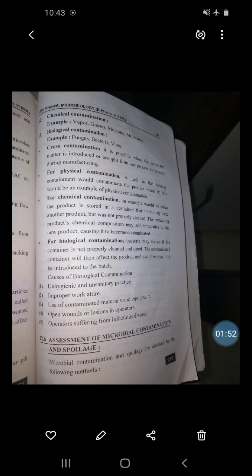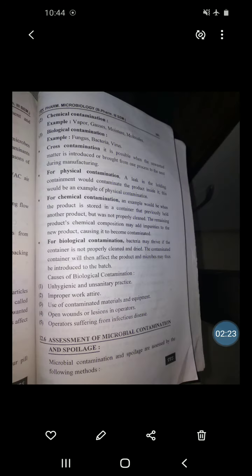Now, physical contamination, chemical contamination, and last, biological contamination. For physical contamination, a leak in the holding container would contaminate the product inside it, and this would be an example of physical contamination. For chemical contamination, an example would be when the product is stored in a container that previously held another product but was not properly cleaned. The remaining product's chemical composition may add impurities to the new product, causing it to become contaminated.